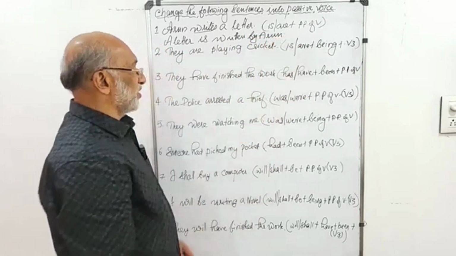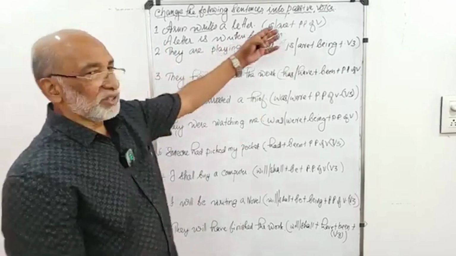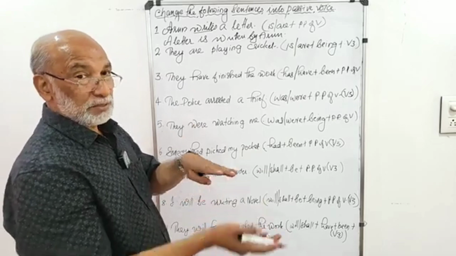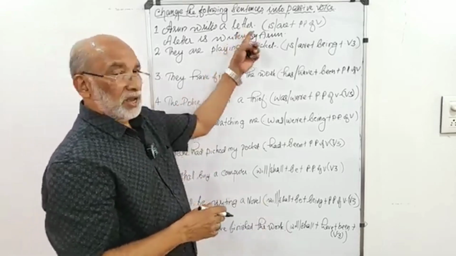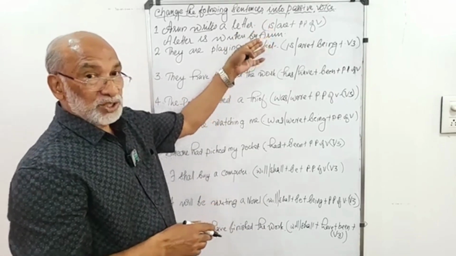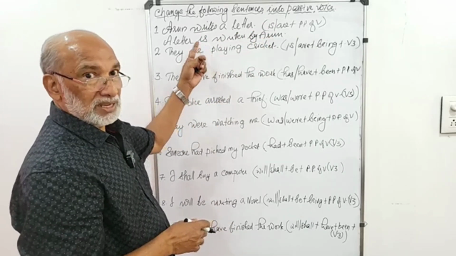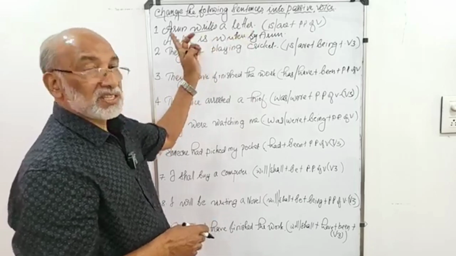So it's very clear, very simple. Okay. Once you know this structure, it will be very easy. Object becomes subject and subject becomes object. Suppose the object is plural, naturally here the verb will be plural because the object becomes the subject.